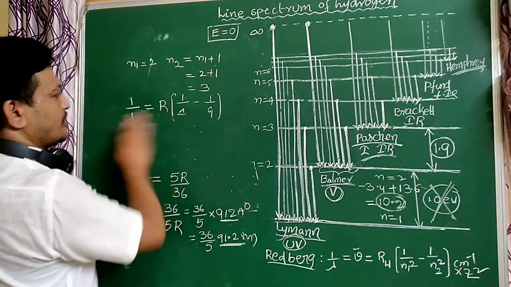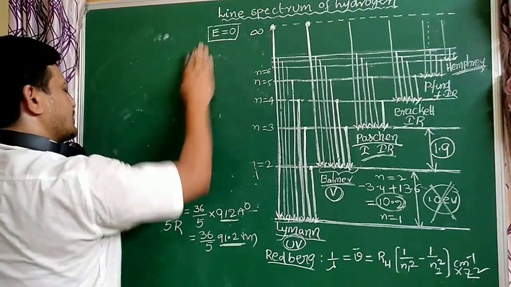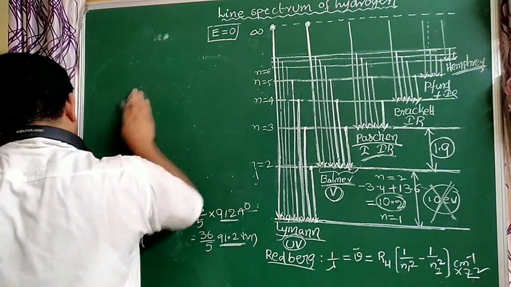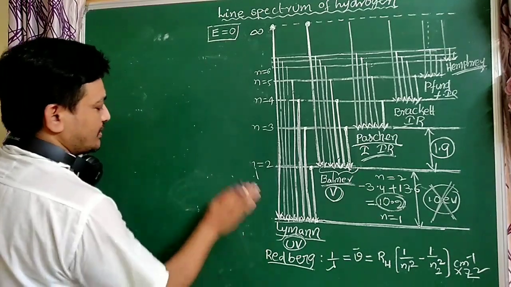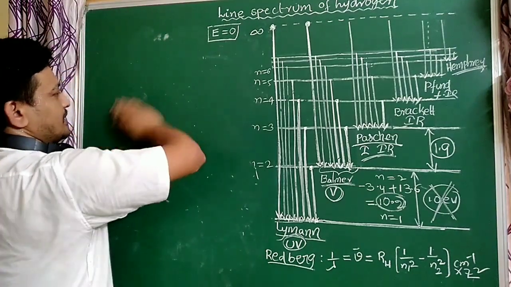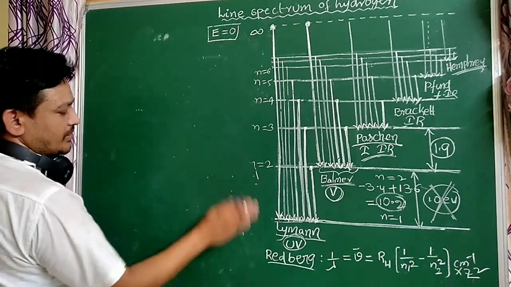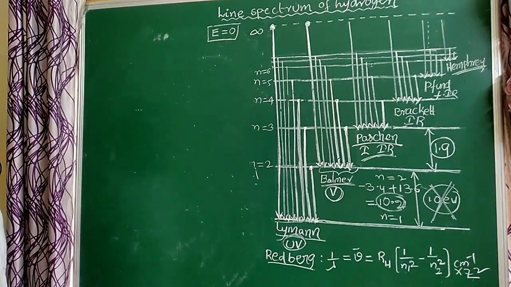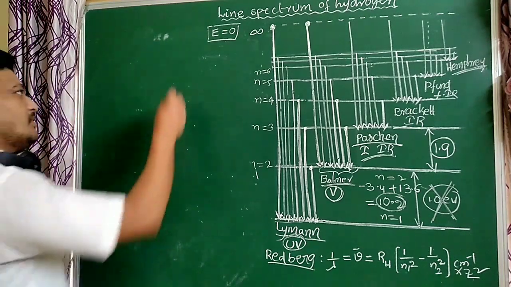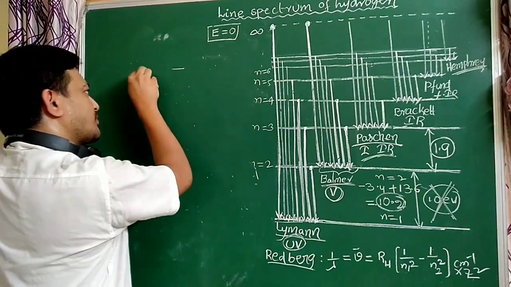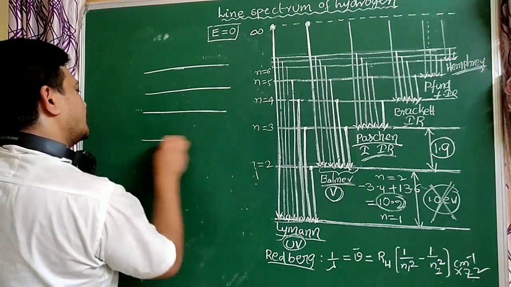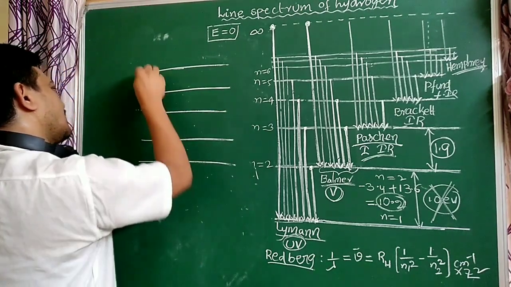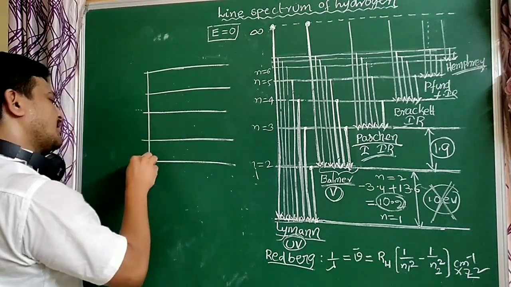So here very, very important calculations are there based on the spectrum. Calculate the possible spectral lines. How to calculate the spectral lines of this hydrogen atom or whatever atoms it may be? For example, the electron is present in the fifth orbit. If that electron comes directly to the ground state, one line is formed.